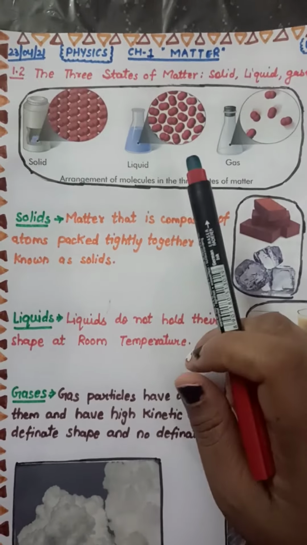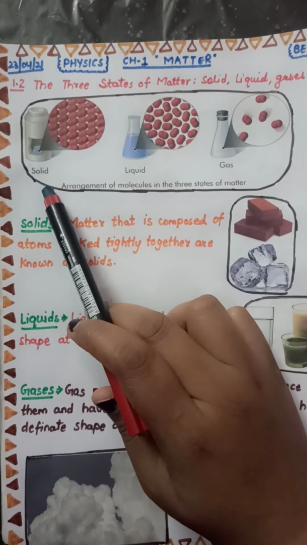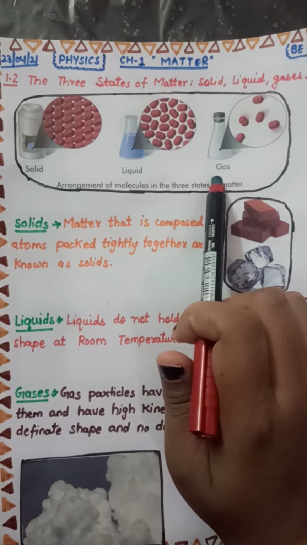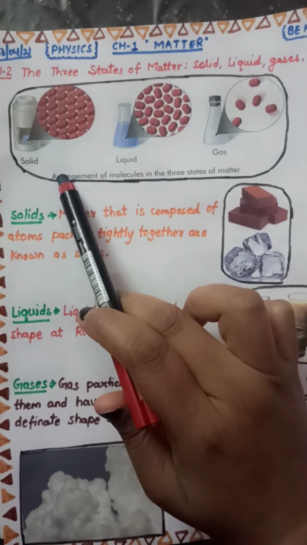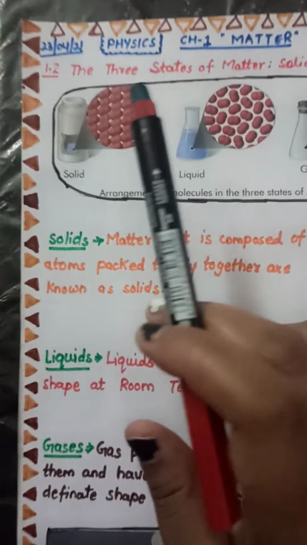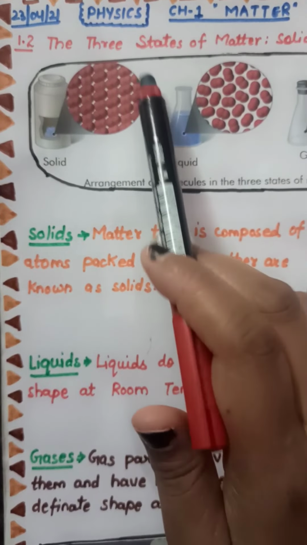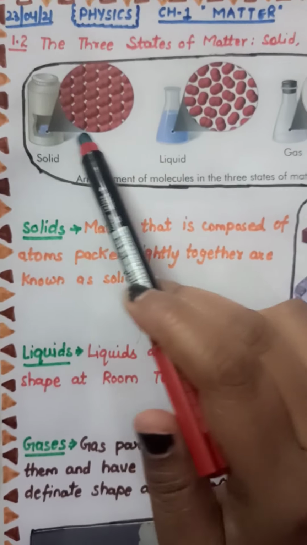Now see, I hope you all can see this picture over here: solid, liquid, and gases. And here we can see the arrangement of molecules in these three states of matter. Students, can you see the molecules that are arranged over here? Right? These are very tightly packed.